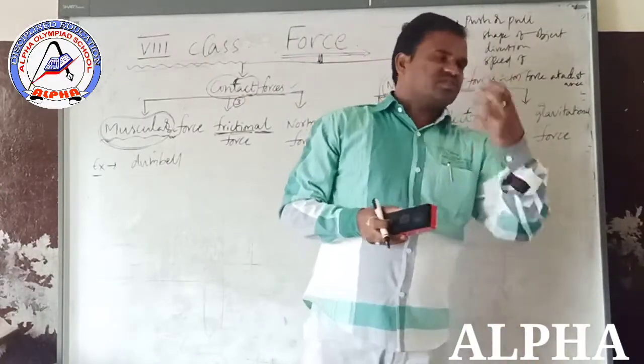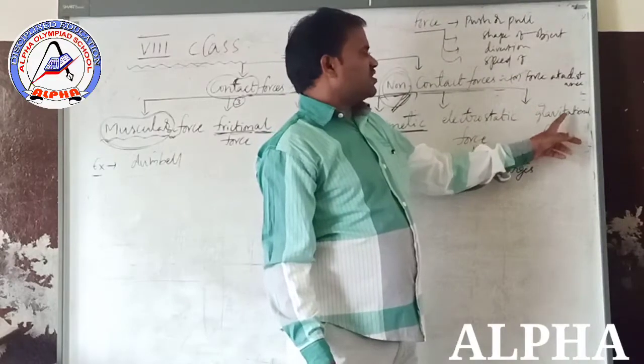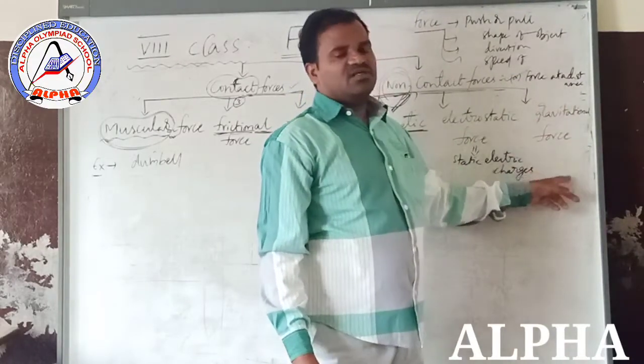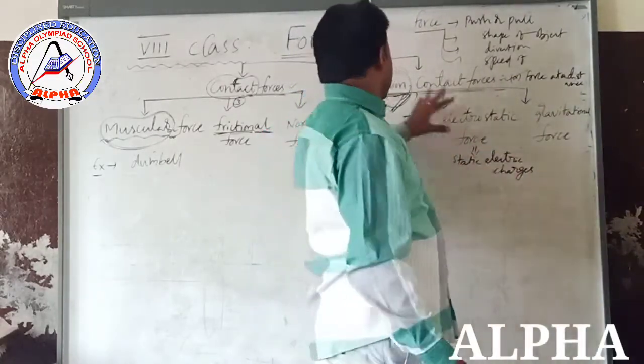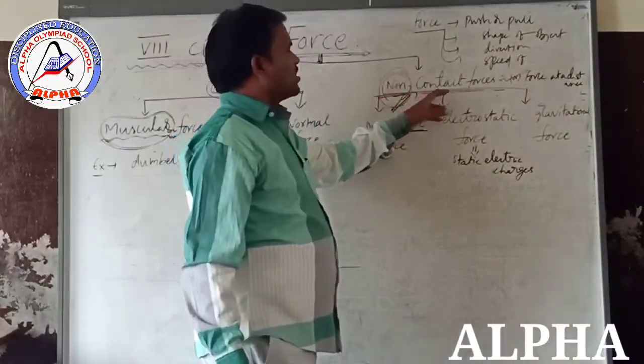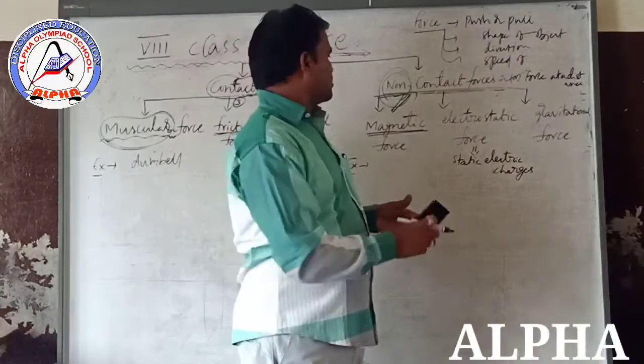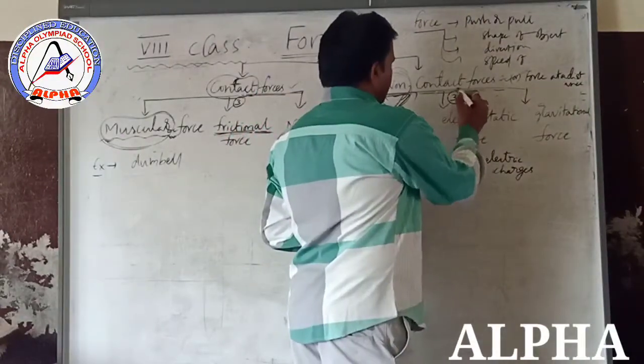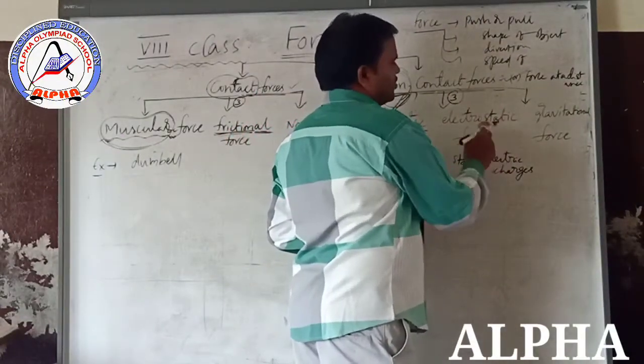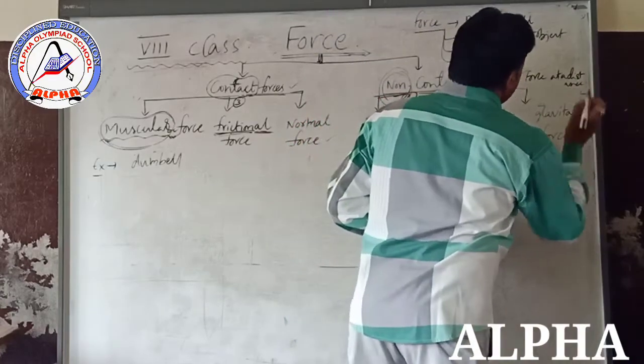That attraction force you can call gravitational force. So these are the non-contact forces: magnetic force, electrostatic force, and gravitational force.